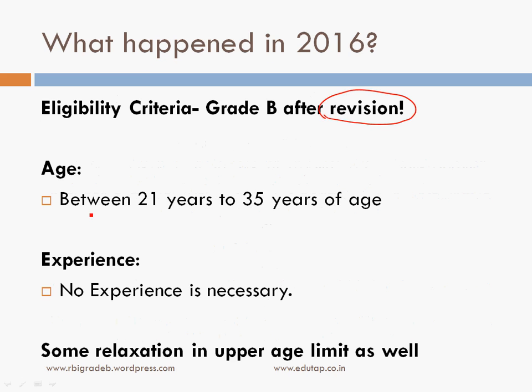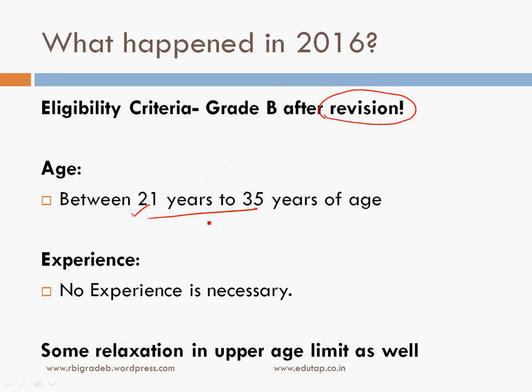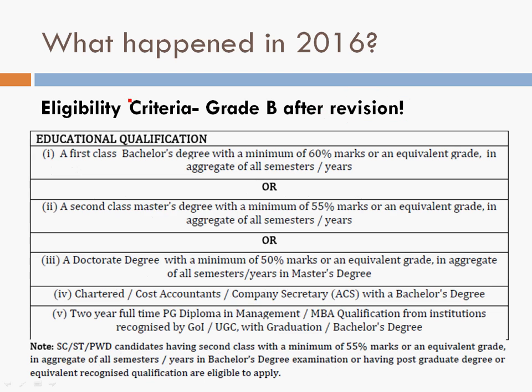Revision took place. Now the minimum age was reduced to 21 years. So from 25 to 35 years, it came down to 21 years to 35 years, and the experience condition was nullified. So no experience was necessary. This was changed later on. And the eligibility criteria, after revision, is a first class bachelor's degree with a minimum of 60% marks or an equivalent grade, or a second class master's degree with a minimum of 55% marks.